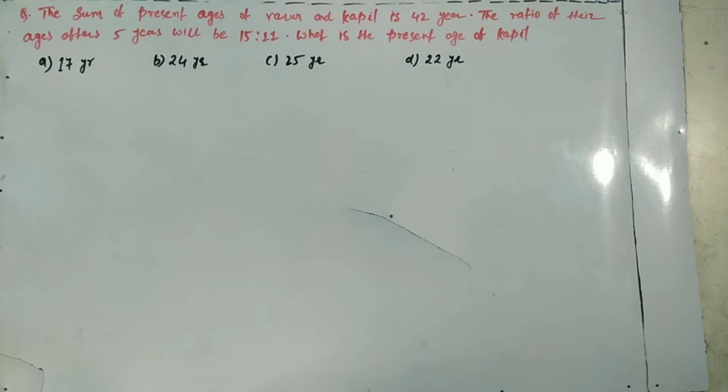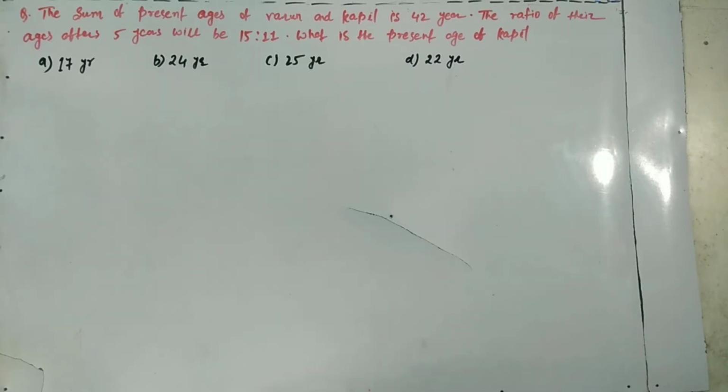We are studying quantitative aptitude and today's question is: the sum of present ages of Varun and Kapil is 42 years. The ratio of their ages after 5 years will be 15:11. What is the present age of Kapil? Options: A 17 years, B 24 years, C 25 years, D 22 years.